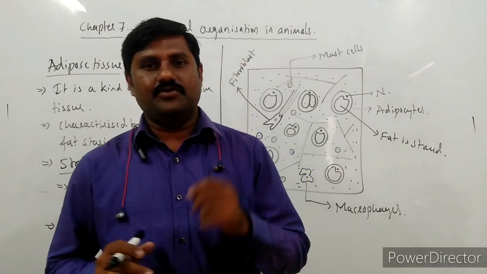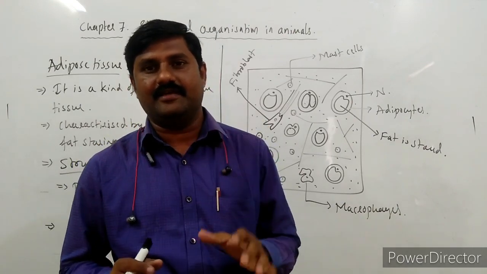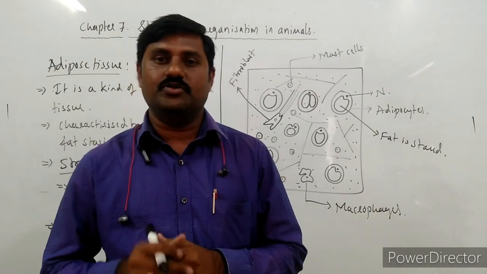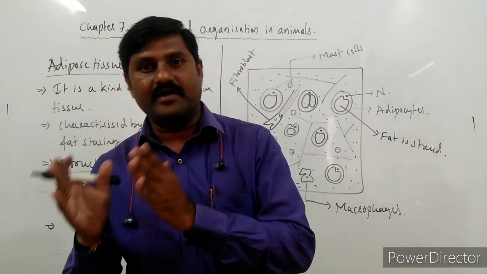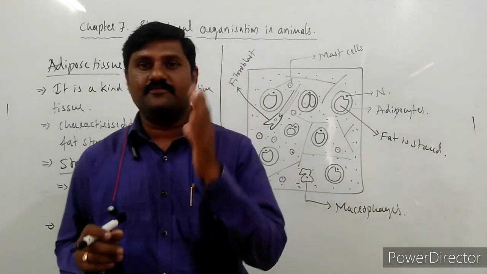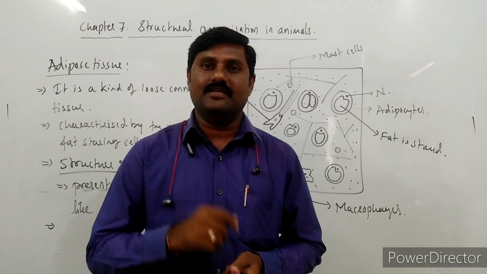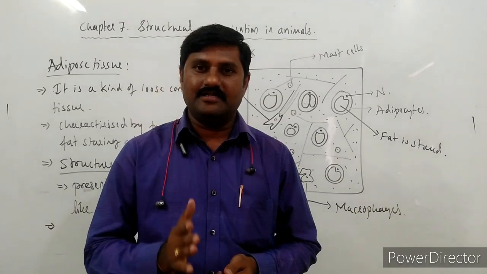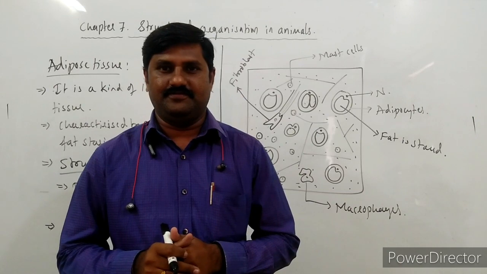In frogs the stored food material is in the form of fat under the skin, deposited there itself, and that is nothing but adipose tissue. That fat is converted into sugar and utilized by the body of the frog as food material during the summer sleep or the winter sleep. Summer sleep and winter sleep are important characteristic features of these amphibians.